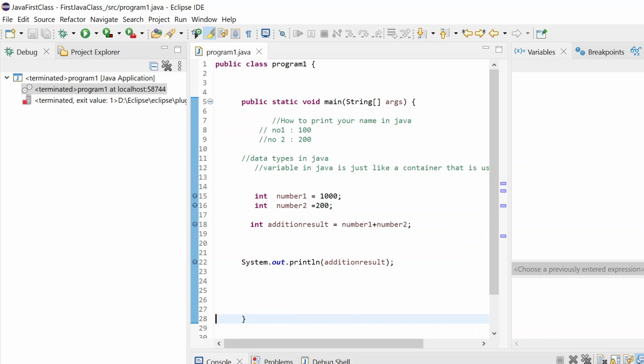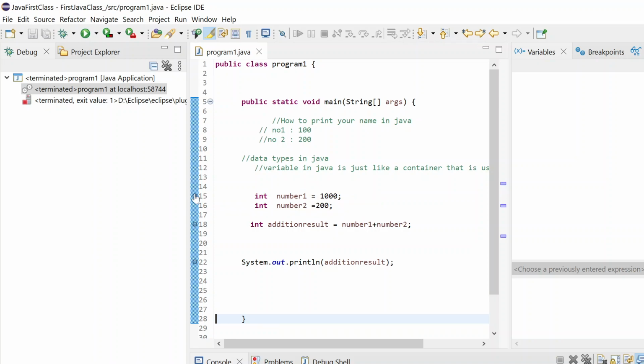So what's the purpose of a breakpoint? We are using it line by line. As of now, we have a very simple program, just adding two numbers. But sometimes you have thousands of lines of code. Suppose you are getting some kind of error at some point. To check at which line it is failing, we use the breakpoint and debugging concept. That is the reason we are doing it.